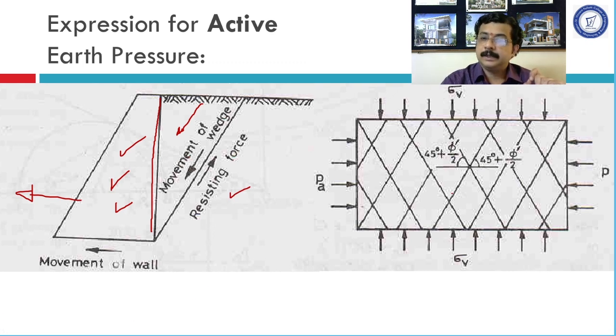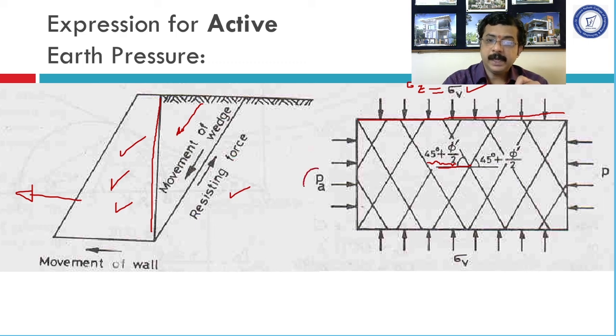Okay, and this angle 45 plus phi by 2 is the angle made by the failure plane with the horizontal. Now this horizontal plane is nothing but that plane which is parallel to this horizontal plane. We can easily make out that this horizontal plane is for sigma V or sigma Z. So this horizontal plane is for sigma Z or sigma V, which is the major principal stress.